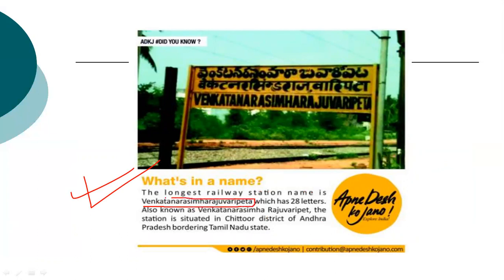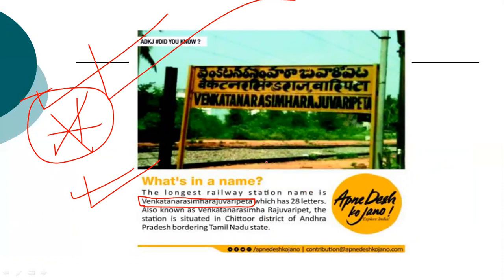Students, please try to remember this trivial fact, because APSC may ask this in the upcoming prelims exam. This railway station is also known as Venkata Narasimha Raju Baripet. The station is situated in Chittoor district of Andhra Pradesh, bordering Tamil Nadu.